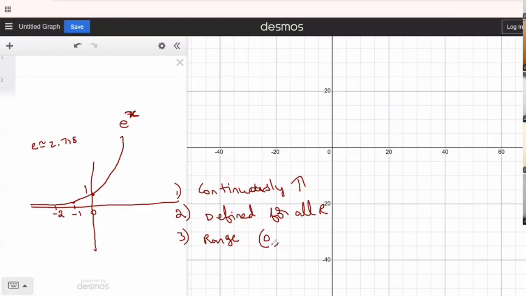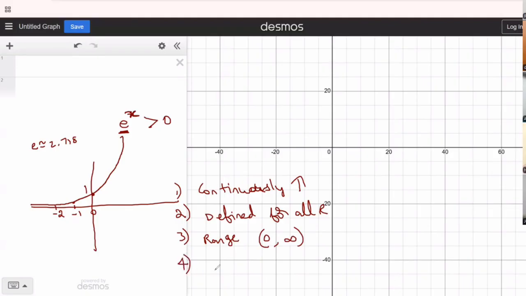0 is not inclusive, so I'll use an open bracket for that because it will never reach 0. A positive base raised to any power will never become negative. Remember that. It will never become 0 also. It will always be greater than 0. It will go towards infinity. Infinity is not a certain number to include, so you have to put open brackets there as well. So see, one single graph that I have drawn, but how many points I'm able to say.